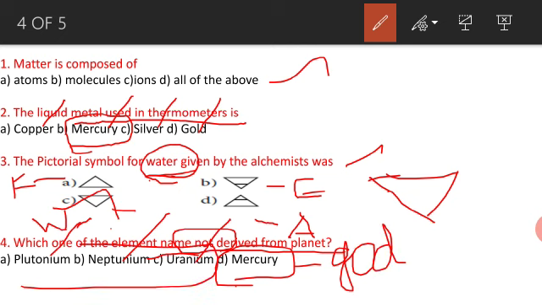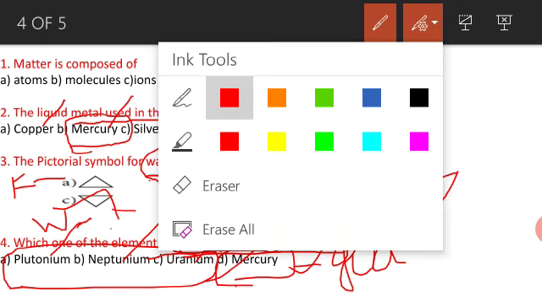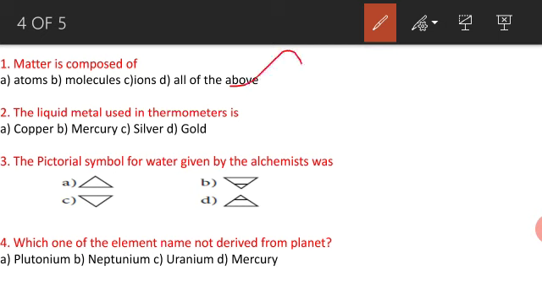These three are planet names, but they asked which is not derived from a planet, so Mercury is the answer. Is it clear?